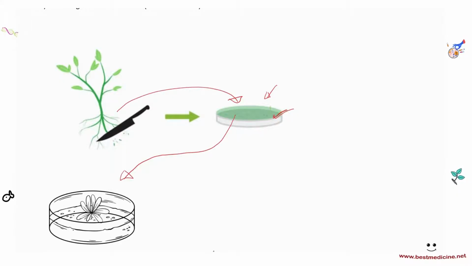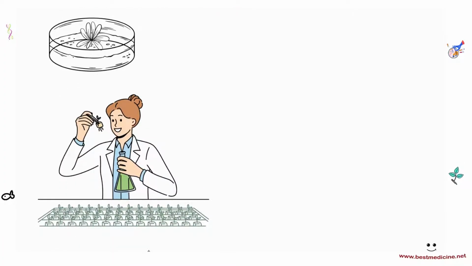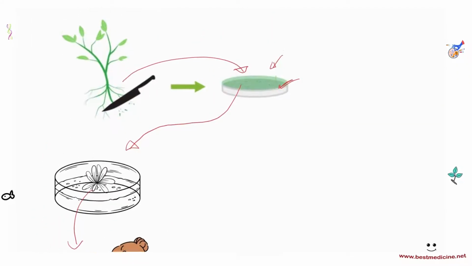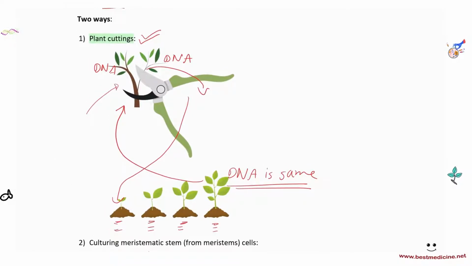And then we can plant these small plants in pots to be able to grow them. Okay, like this person is doing. So she took this particular plant, and she's got many of those now. She's planting all of these, and they would be identical to the original plant because they all contain the same DNA as the original plant. Okay? So again, that's cloning. Two ways of cloning. Plant cuttings and culturing meristematic stem cells from meristems.